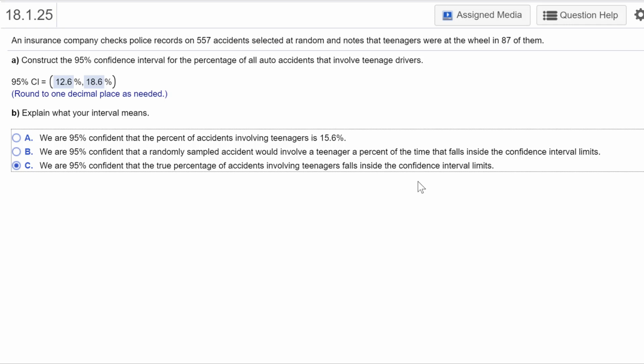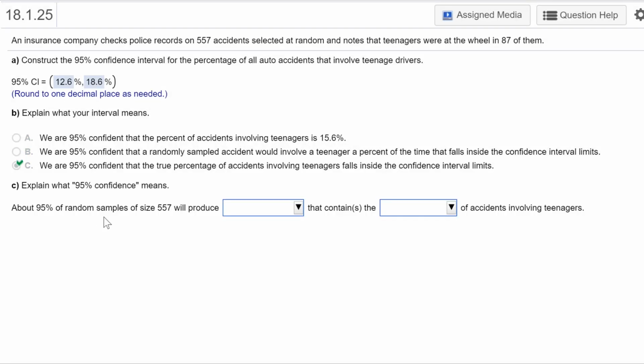Now, practically we would say falls between 12.6% and 18.6%, but just because of the way the question's worded, they can't, technologically, I should say, take these values and put them here. But that's what we should do.